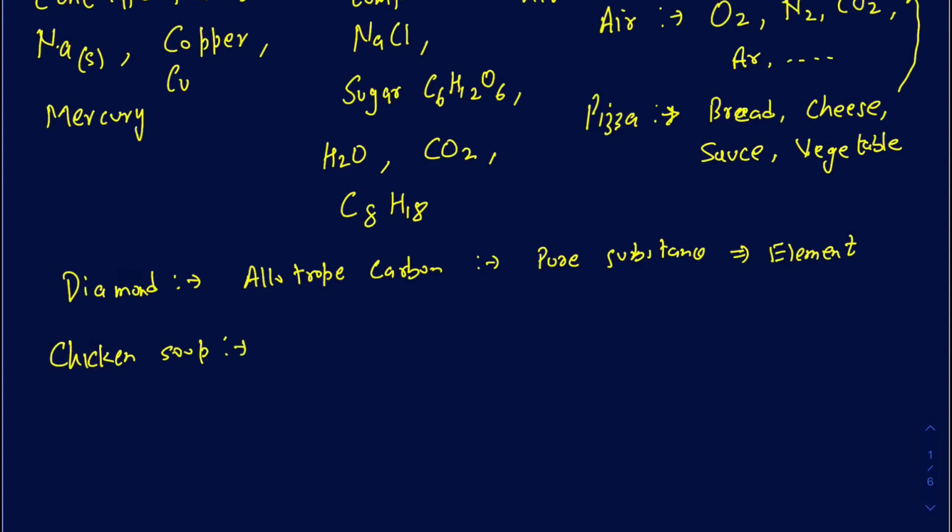Okay, so now the chicken soup. Obviously, if I break it down, what's in there? We have water in there. We're probably going to have some salt in there. Obviously, there's going to be chicken in there. And then, I spelled the chicken wrong here. Sorry about that. So it's going to be chicken in there. And then we'll have some flavors.